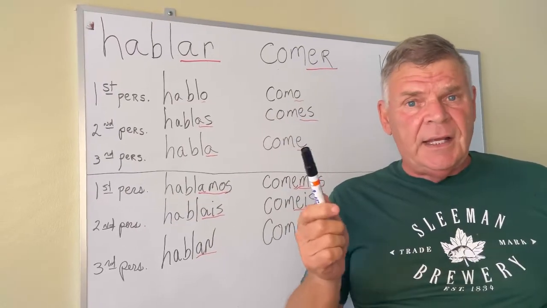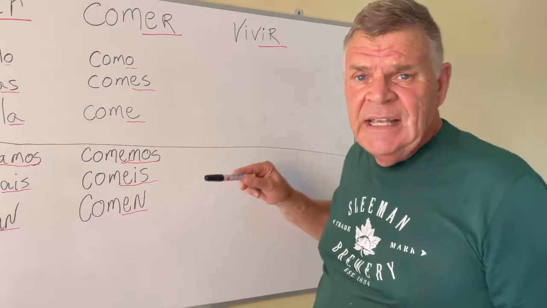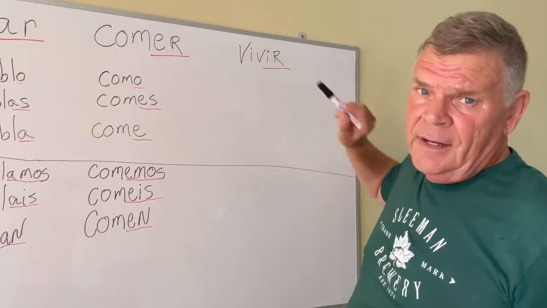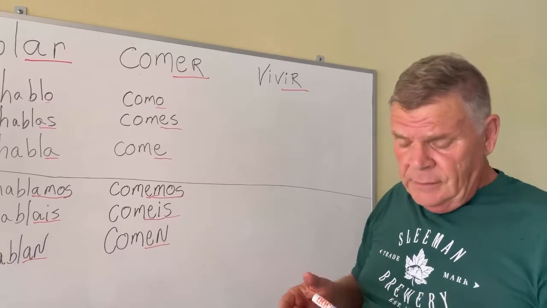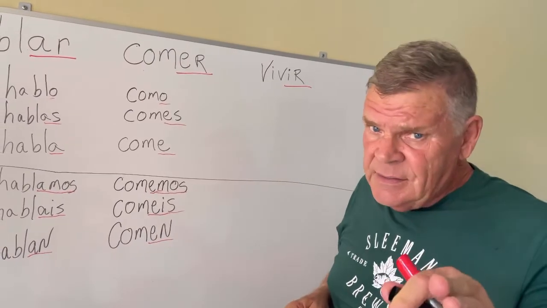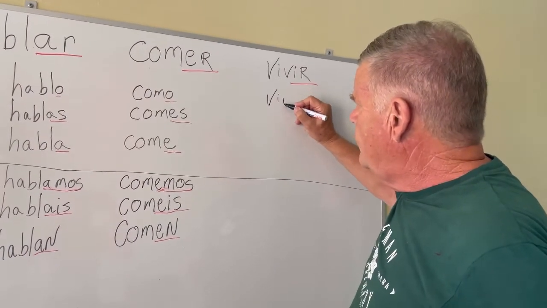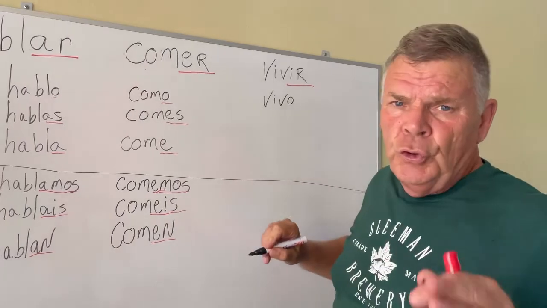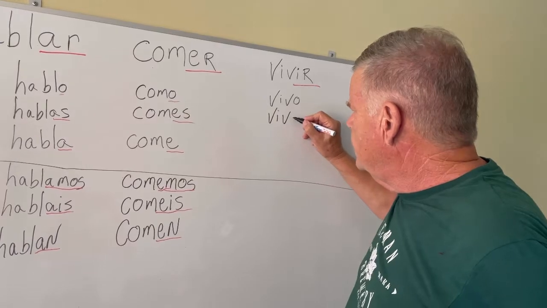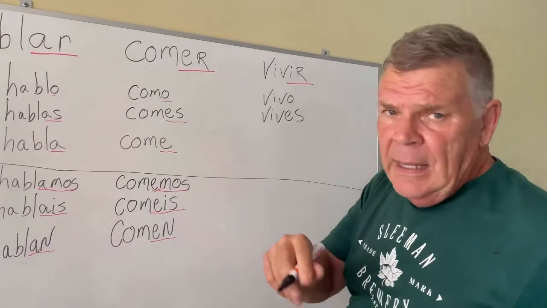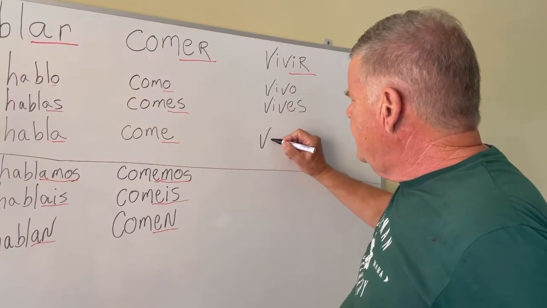The last ending for our infinitive form of the verbs in Spanish is IR, as in vivir, which means to live. We conjugate it in the present tense this way. Yo vivo. Tú o vos vives. Él o ella o usted, third person singular, vive.